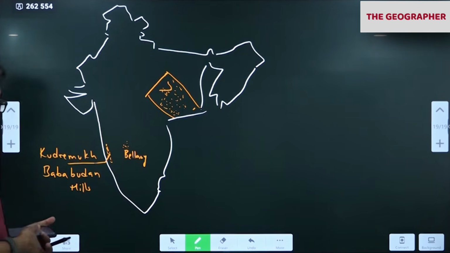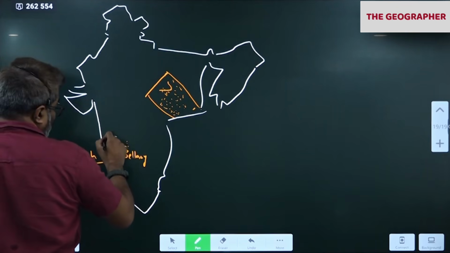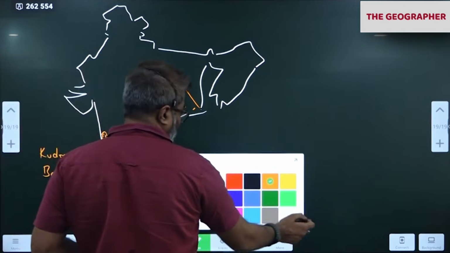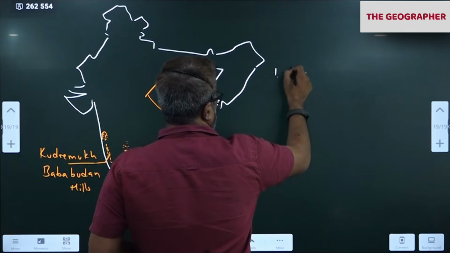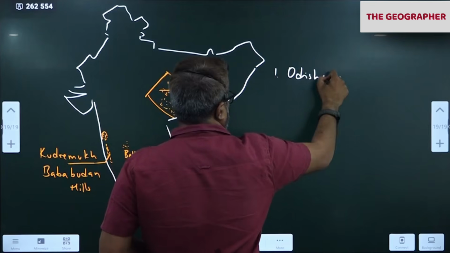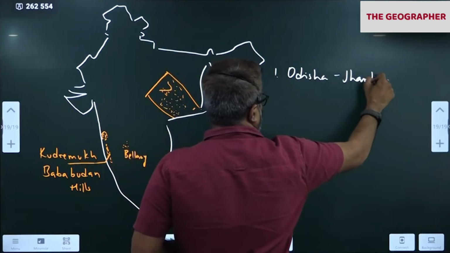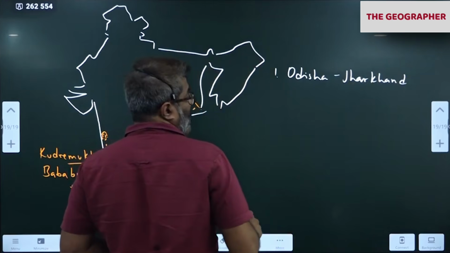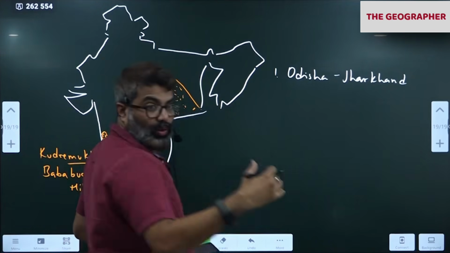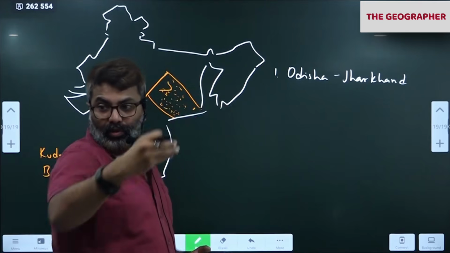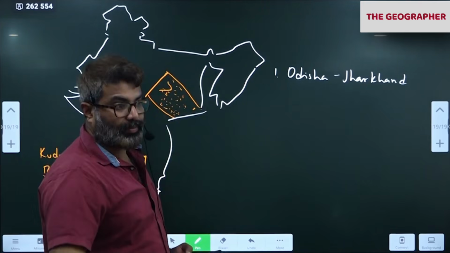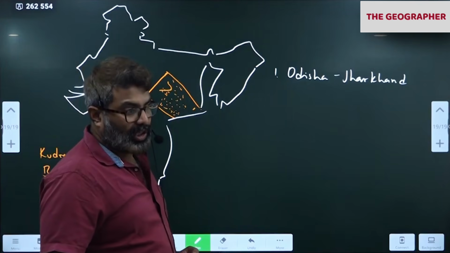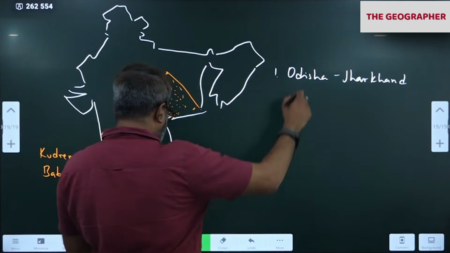Okay, we'll write this also. Goa Maharashtra belt also you write. Okay, I'll only write now here. Quickly write. First one, Odisha Jharkhand belt. Means including Chhattisgarh. Because if you go from Odisha to Jharkhand, Chhattisgarh also will come. You notice that. Odisha to Jharkhand means Chhattisgarh also included. That is one belt.